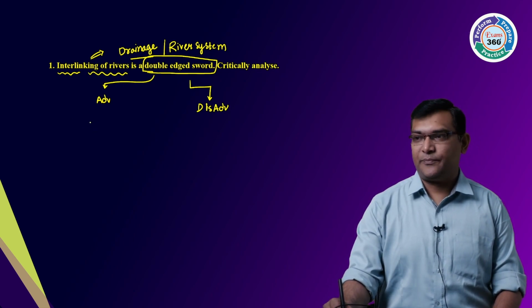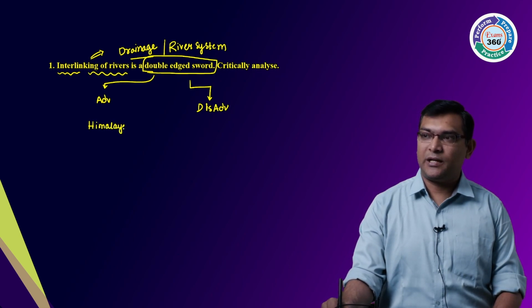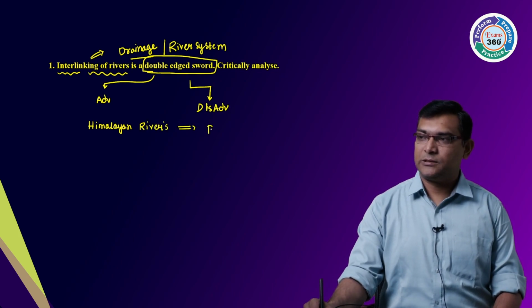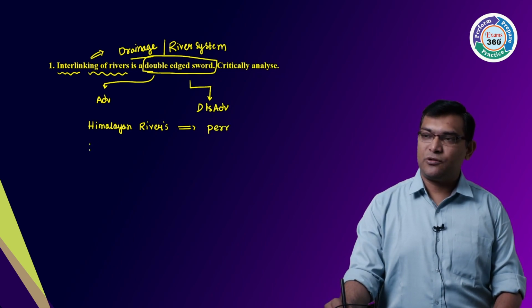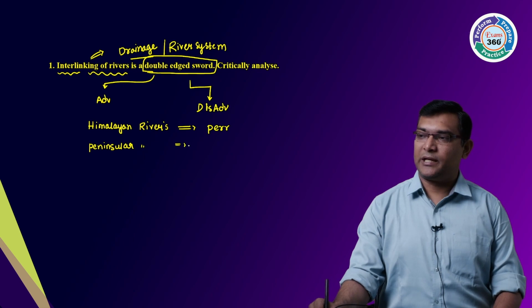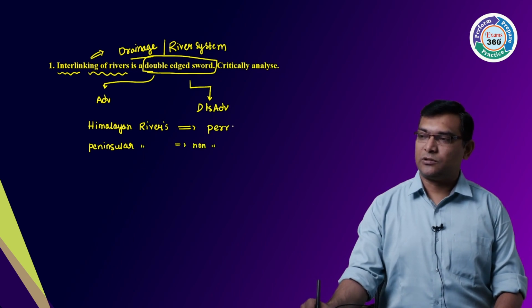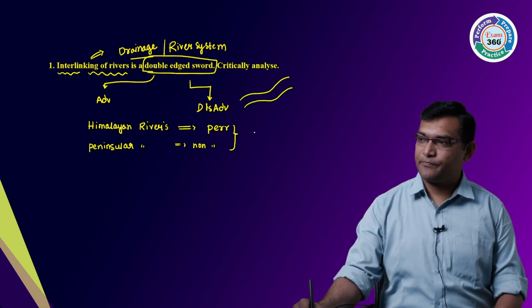Interlinking generally means the Himalayan rivers are perennial rivers. Then your peninsular rivers are non-perennial. So what happens now is interlinking these perennial rivers with the non-perennial rivers.